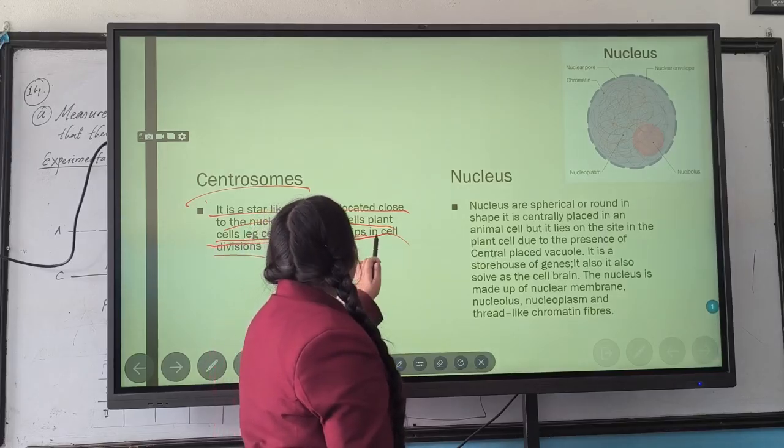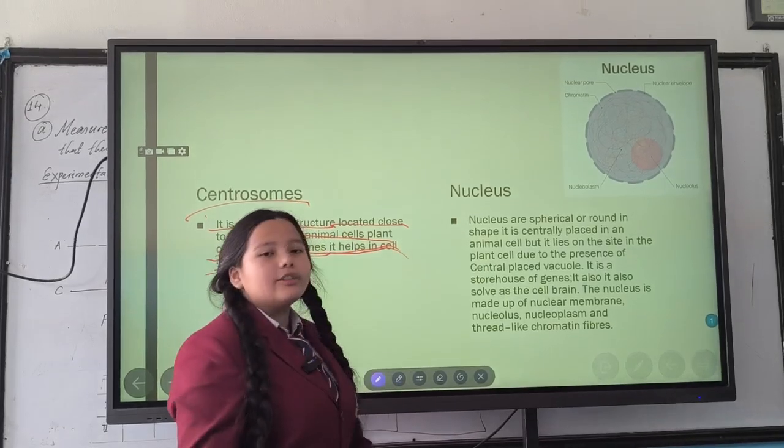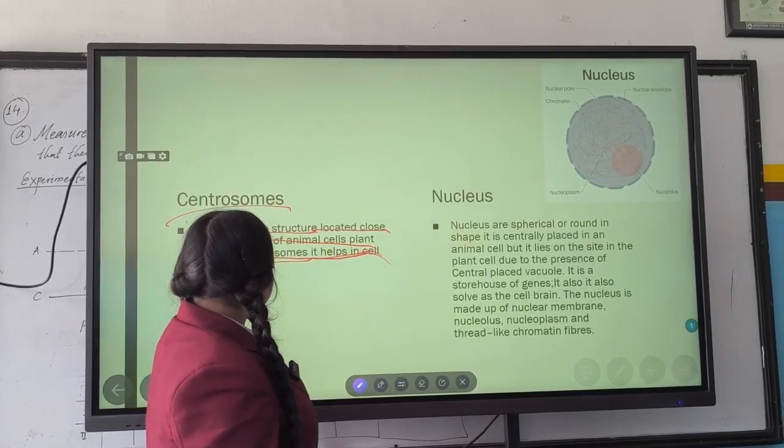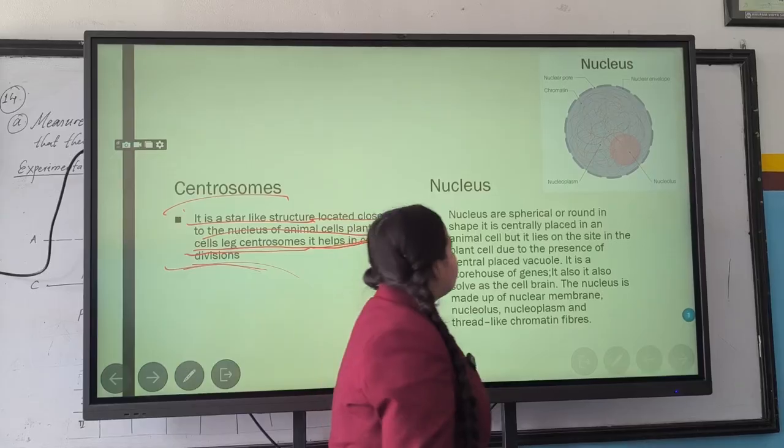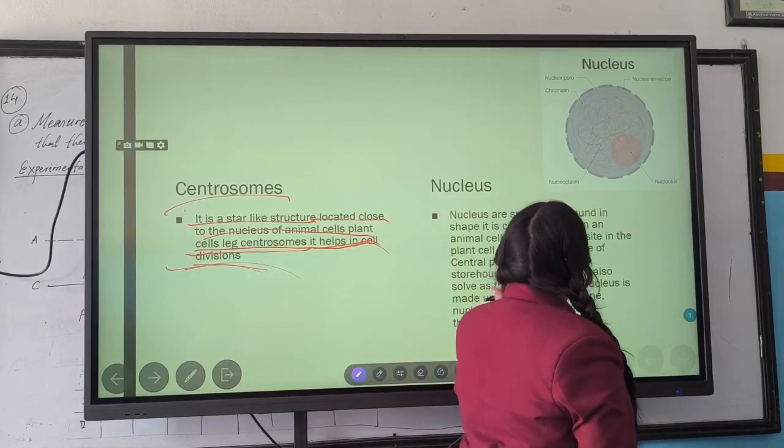Like centrosomes, it helps in cell division. There is no structure of centrosome here because there is no structure in the book.